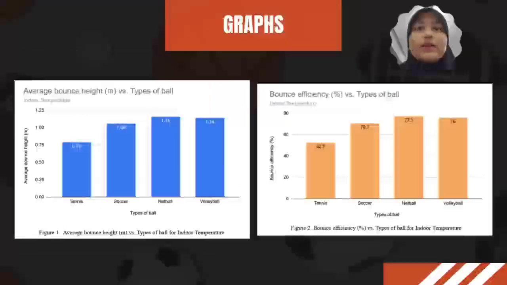These are the graphs based on table 1. The first graph is average bounce height versus types of ball for indoor temperature. The second graph is bounce efficiency versus types of ball for indoor temperature.